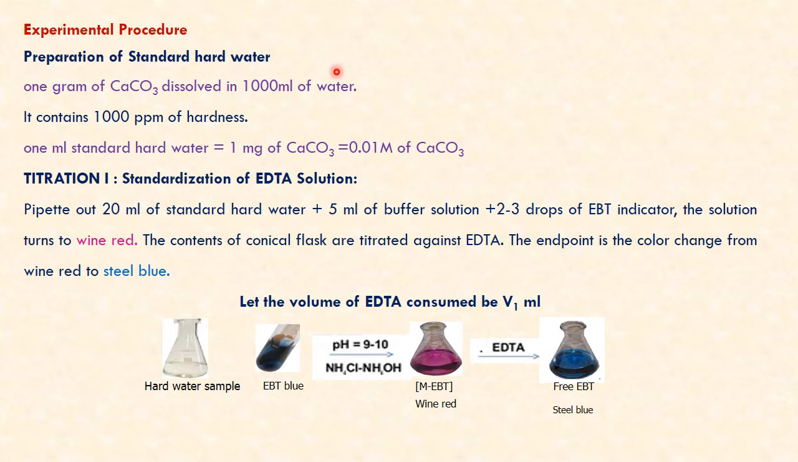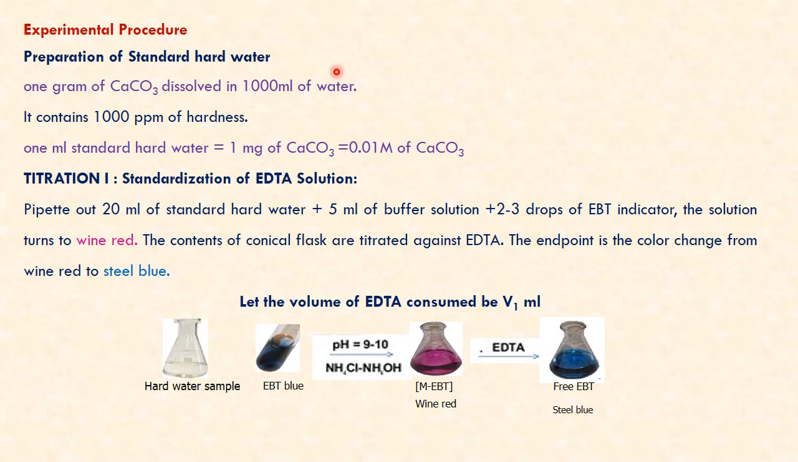Titration 1, standardization of EDTA. So we pipette out 20 ml of standard hard water, add 5 ml of buffer and 2 to 3 drops of EBT indicator. The solution turns wine red, and now titrate the conical flask with the EDTA. Then you will get an endpoint as steel blue. So color changes from wine red to steel blue.